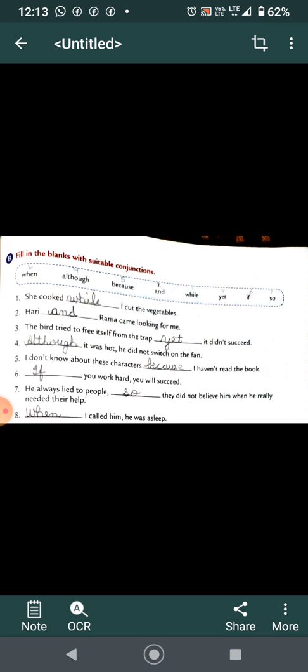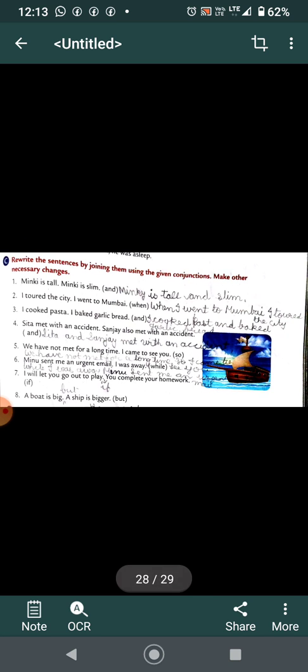I don't know about these characters because I haven't read the book. If you work hard, you will succeed. He always lied to people, so they did not believe him when he really needed their help. Number 8. When I called him, he was asleep. Now, children, let's move to exercise C.